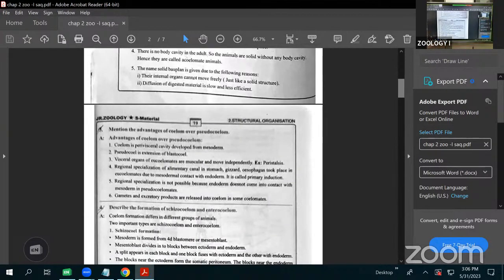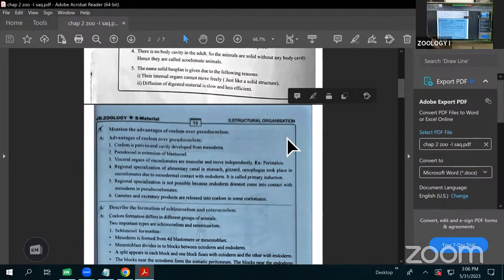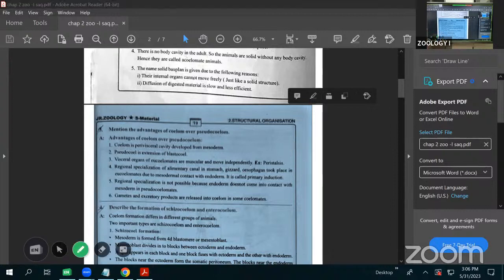The first important one is: mention the advantages of coelom over the pseudocoelom. Clear? What are the advantages of the coelom over the pseudocoelom? We are going to discuss. What about the coelom? First, what is the coelom? We are going to discuss afterwards. What are the advantages over the pseudocoelom?